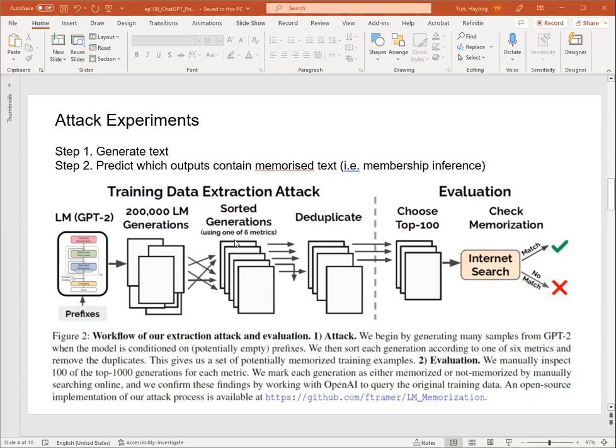Basically, we sort those rare, exceptional memorizations, remove the duplications, and choose the top 100 of those very surprising texts. Then we search the internet to see whether they exist or not. Okay? And it turns out that those match on the internet.